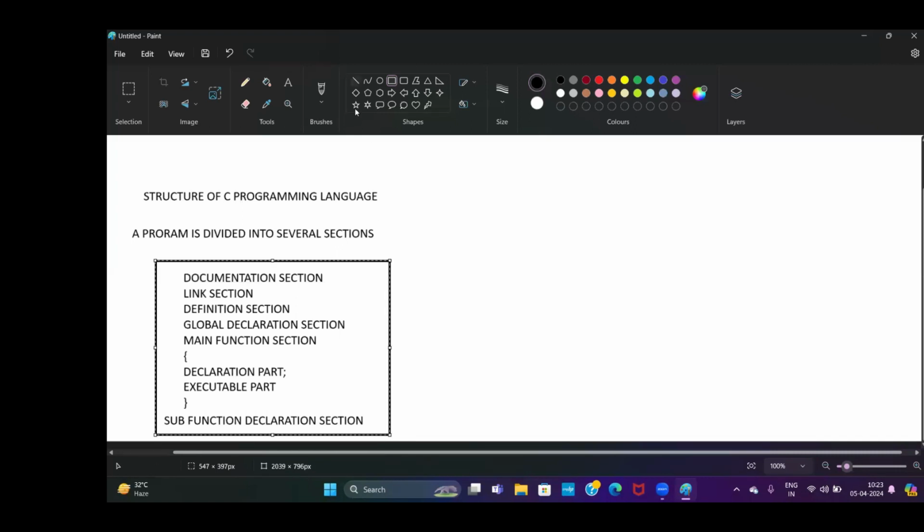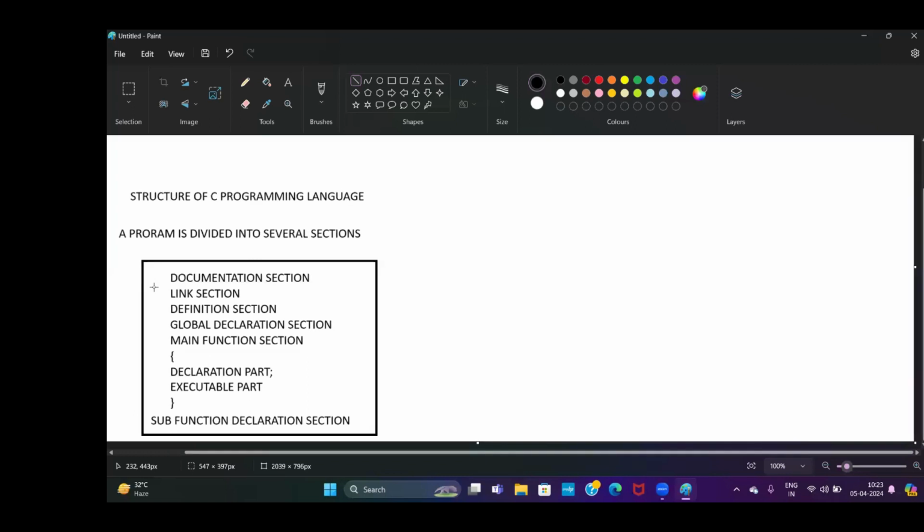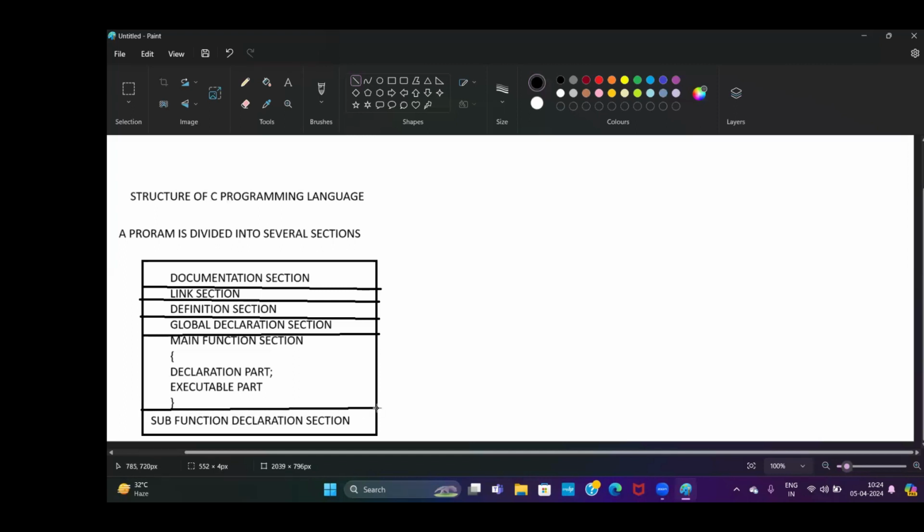In this syntax, what is the first section? The first section is documentation section. The second section is link section. What is the third section? Definition section. What is the next section? Global declaration section. What is the fifth section? Main function section. What is the sixth section? Subfunction declaration section. So a C program is divided into 6 sections.